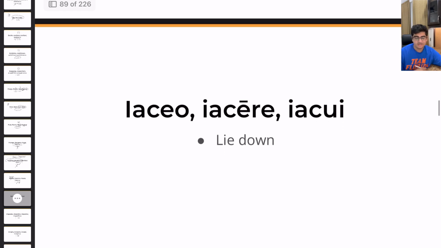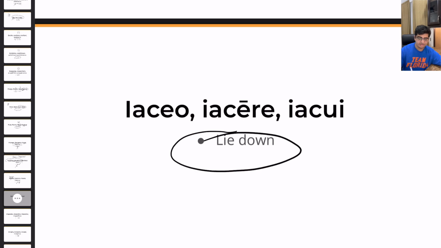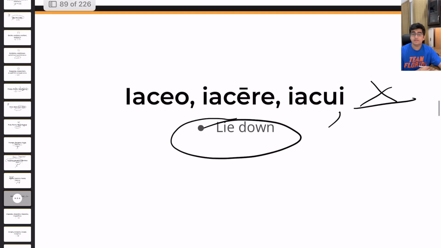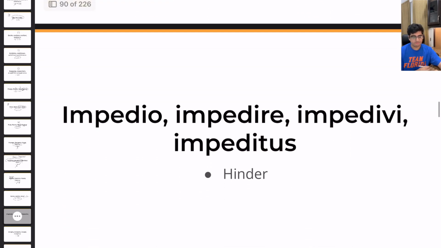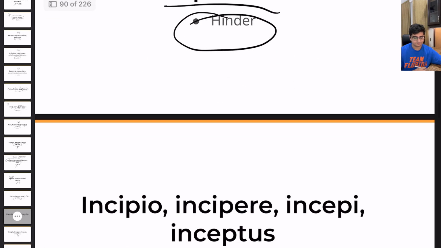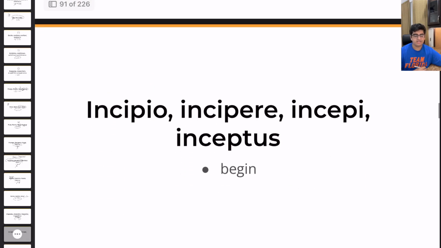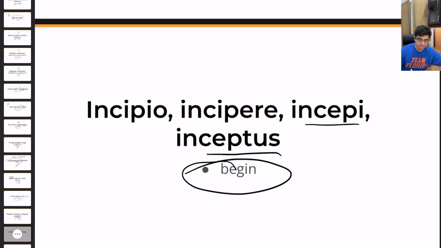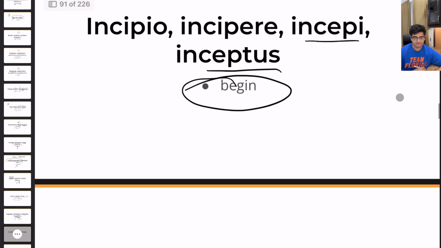Then we have iaceo, iacere, iacui, meaning to lie down. Look how there is no fourth principal part. Understand this only has three principal parts and it means to lie down. Then we have impedio, impedire, impedivi, impeditus, meaning to hinder. We have incipio, incipere, incepi, inceptus, meaning to begin.